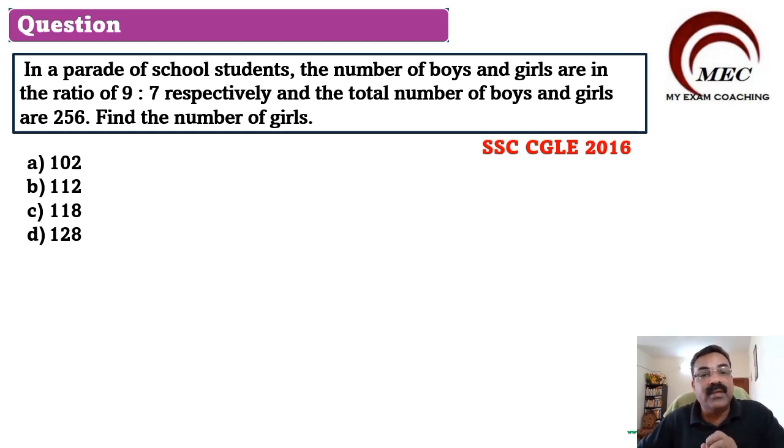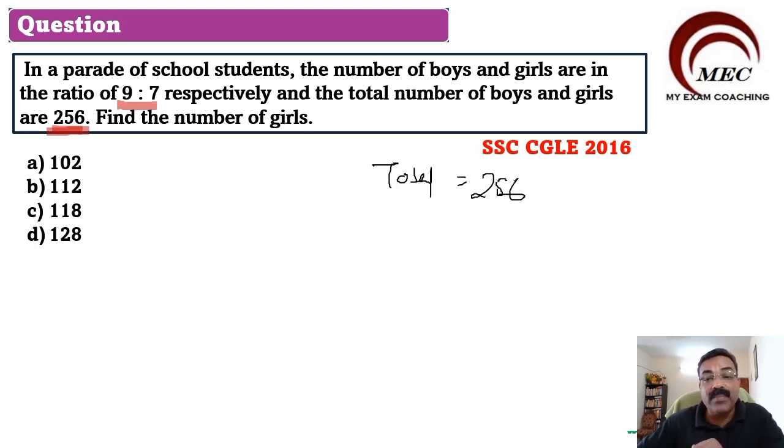In a parade of school students, the number of boys and girls are in the ratio 9:7. So the boys and girls ratio is given as 9:7, and the total number of boys and girls is given as 256. So we have a total of 256 students. This will have some boys and some girls. How many boys? 9:7, so 9x boys and 7x girls.